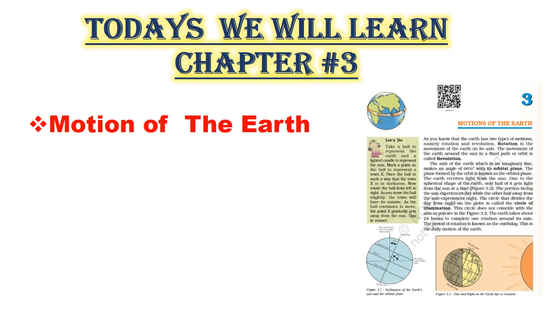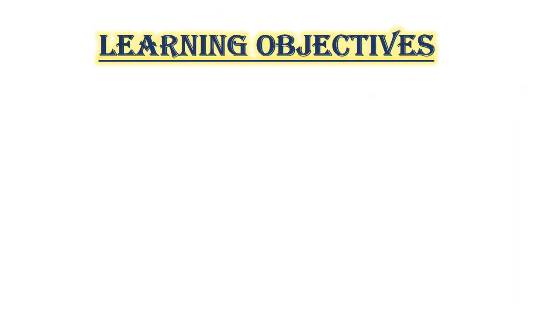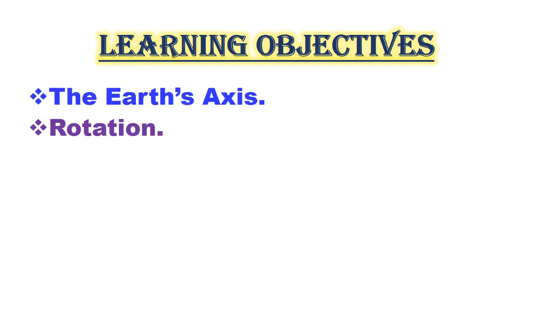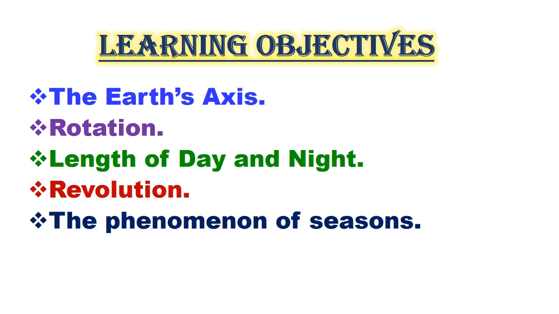Today I am here to teach you Geography Chapter 3, Motion of the Earth. The learning objectives of this chapter are the Earth's axis, rotation, length of the day and night, revolution, and the phenomenon of seasons. Okay, so let's start.